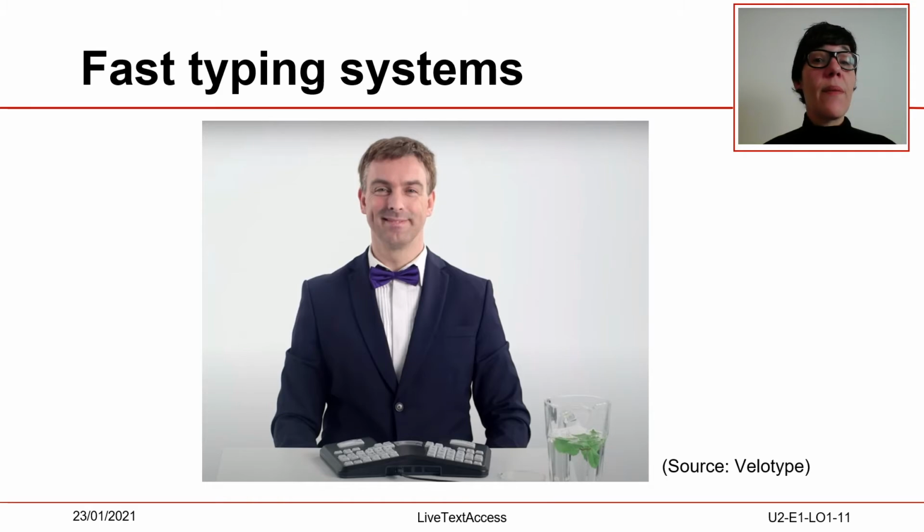Fast typing systems. Professionals working with fast typing systems sometimes wear a headset, depending on the setting, and they always work on special keyboards. They are called stenographers, palantypists, or velotypists, to name some. In all cases, they listen to the speakers and simultaneously type word by word or reformulate what they say on a special keyboard based on a phonetic or syllabic system connected to a software program, which automatically turns the typed text into written words that appear on the screen.